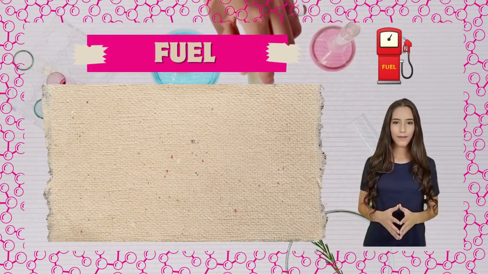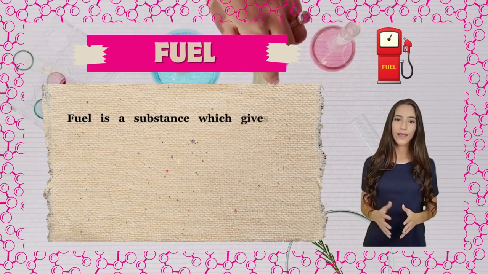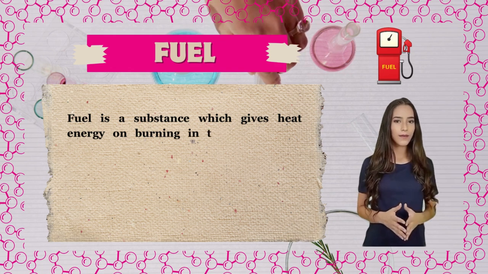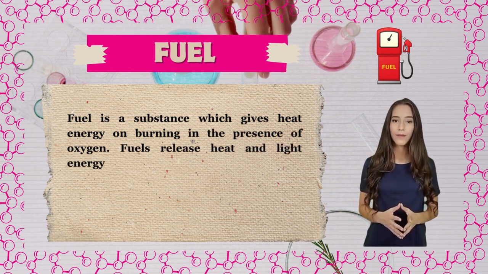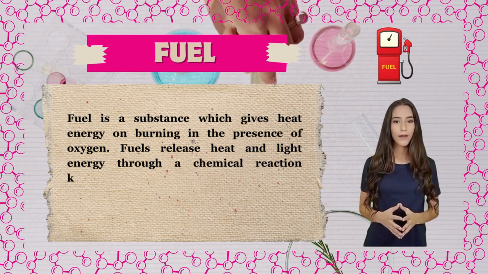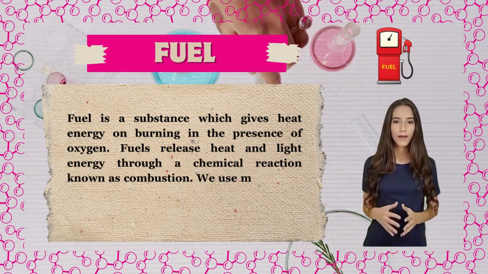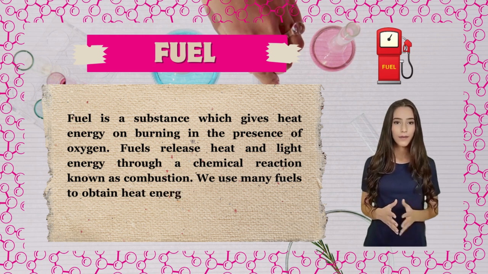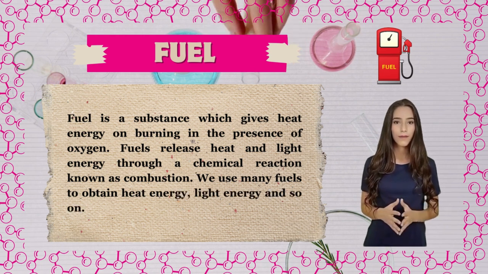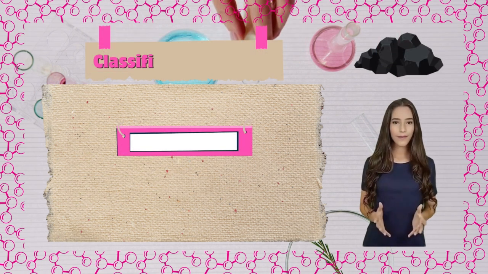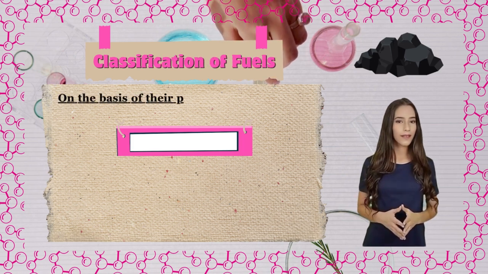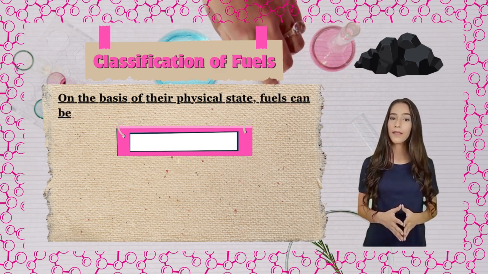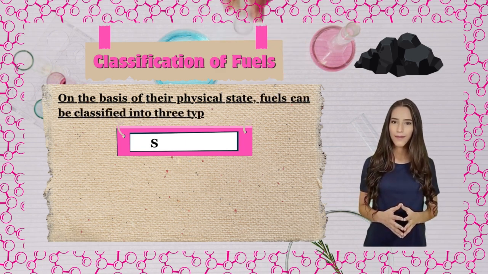Fuel. Fuel is a substance which gives heat energy on burning in the presence of oxygen. Fuels release heat and light energy through a chemical reaction known as combustion. We use many fuels to obtain heat energy, light energy, and so on. Classification of fuels. On the basis of their physical state, fuels can be classified into 3 types.